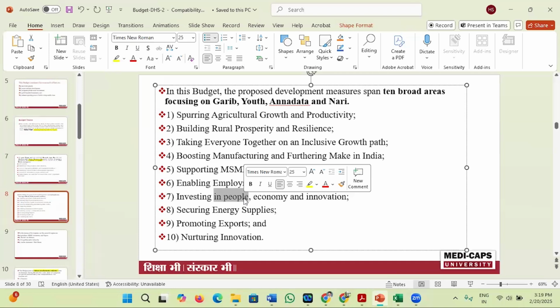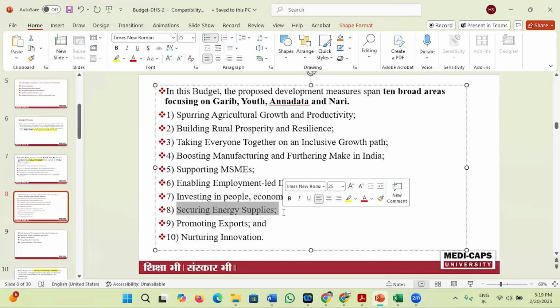Securing energy supplies. This crisis arises, so government is putting more concentration on energy supplies because there is a conflict between Russia and Ukraine, Israel and Hamas. And due to that, there may be a big problem of energy. That's why government is increasing sources of energy.